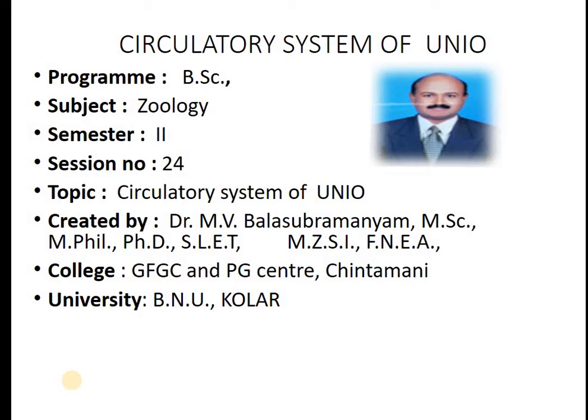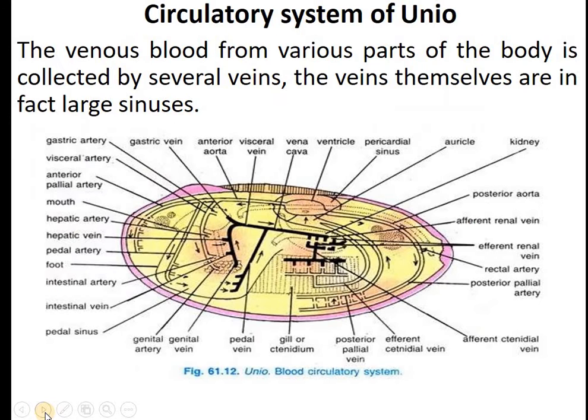So today we discuss the second part of the circulatory system of Unio, and this topic belongs to the second semester of BSc Zoology, and this is the Unio type study. Now, in the last class, we discussed the heart, pericardium, arteries and sinuses. Now, in this class, we discuss the veins.